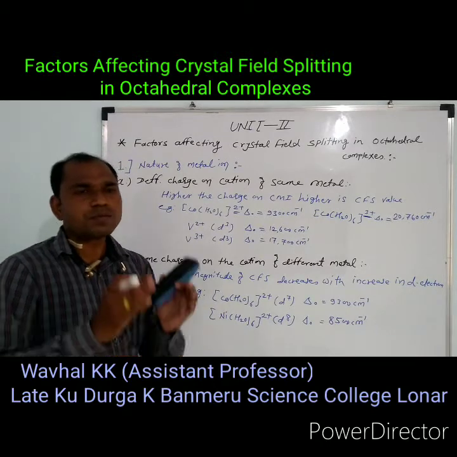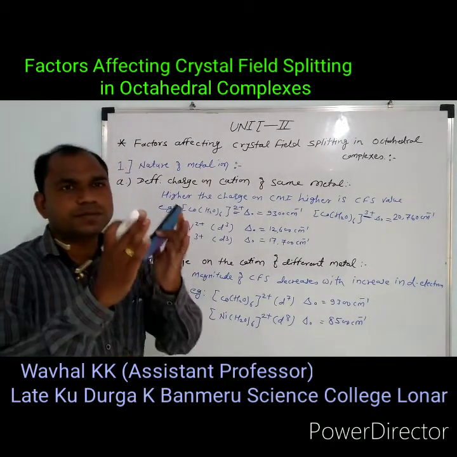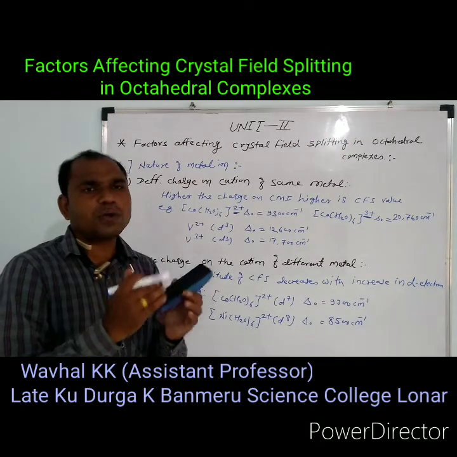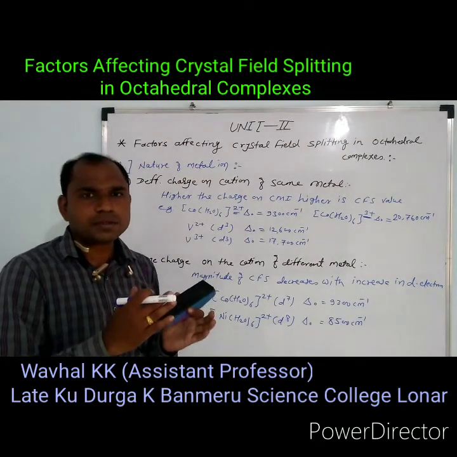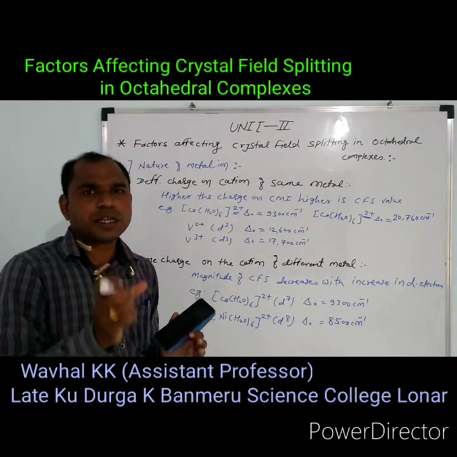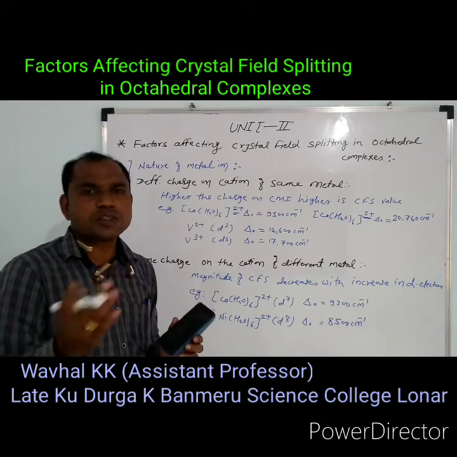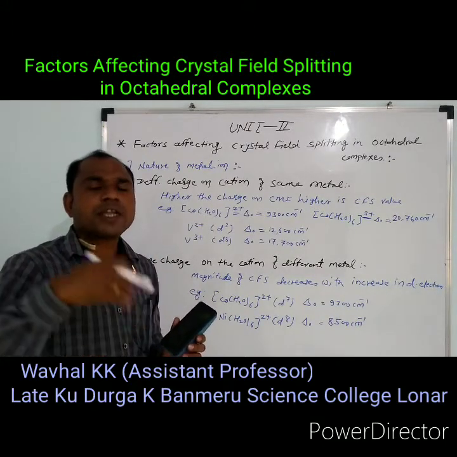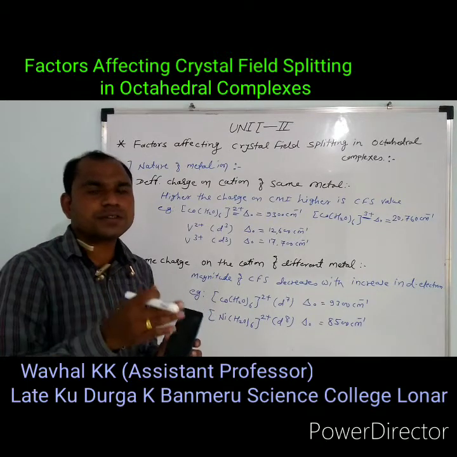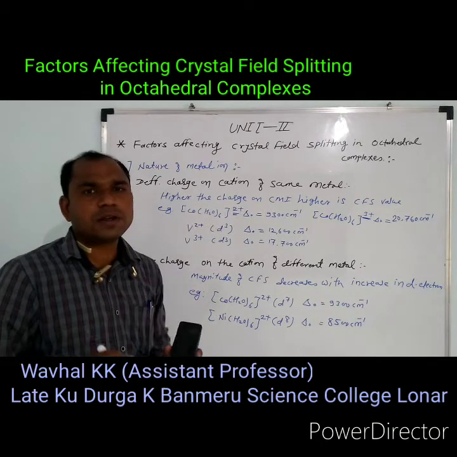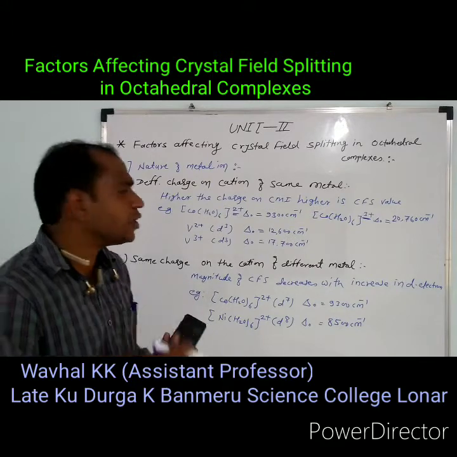For example, take the same transition metal atom with different charges on the central metal atom, +2 and +3. Then it affects the magnitude of the crystal field splitting value.